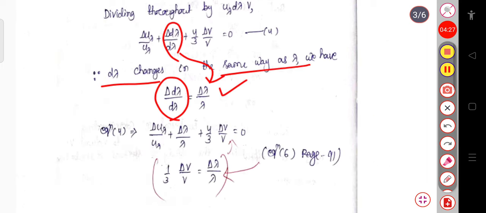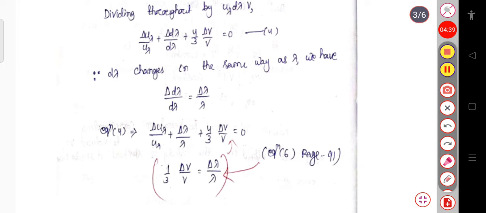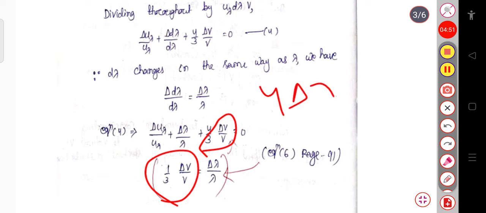So if we replace this term, the equation becomes delta u lambda by u lambda plus delta lambda by lambda plus 4/3 of delta V by V, equal to 0. Again we know from Wien's displacement law that 1/3 of delta V by V equals delta lambda by lambda. So in place of 1/3 of delta V by V, we can put 4 into delta lambda by lambda, and every other term remains as it is.